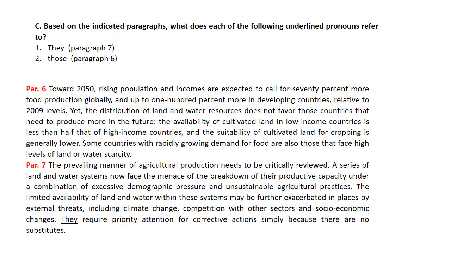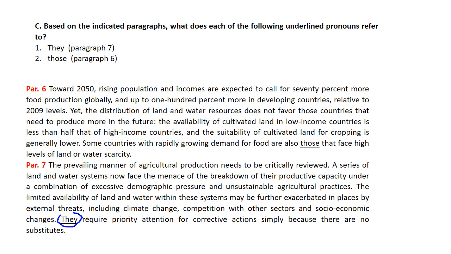Okay, part C, based on the indicated paragraphs, what does each of the following underlined pronouns refer to? They in paragraph 7. There it is. Let's take a look. You need to read before and you need to read after, okay?